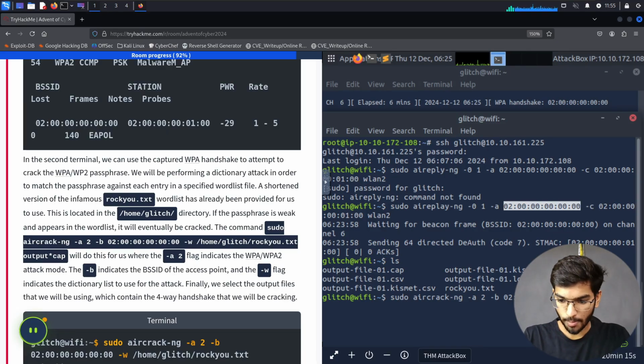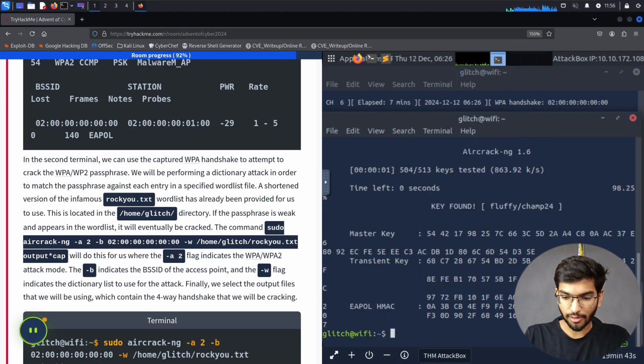So I'll say home, then glitch, then say rocky.txt, and whatever output I'm going to get, which is going to be the .pcap. So we see output, and then I'm going to specify star whatever .pcap. So cap, not pcap. Pcap is for Wireshark stuff. So we say cap, and then I'm going to press enter.